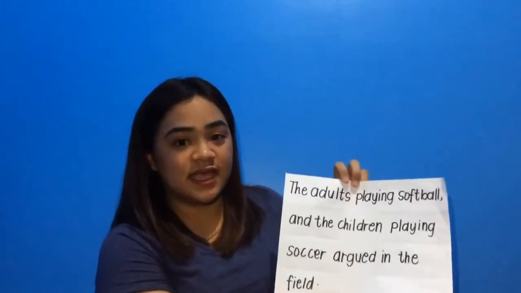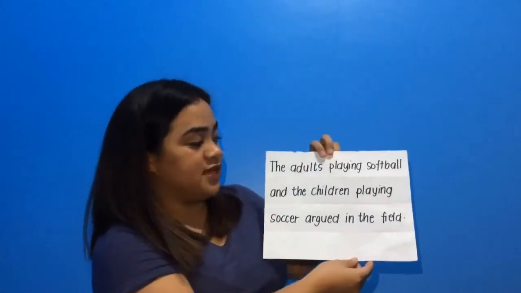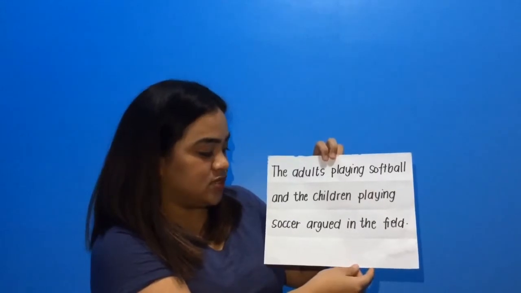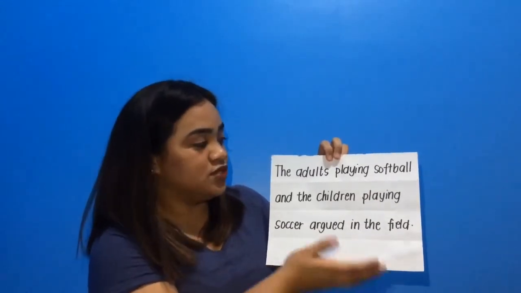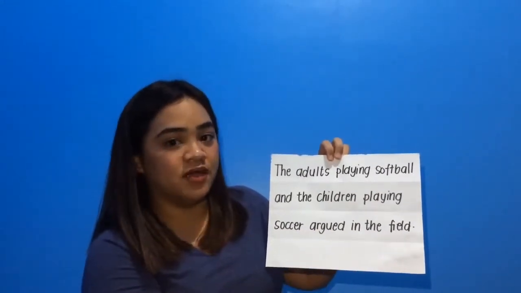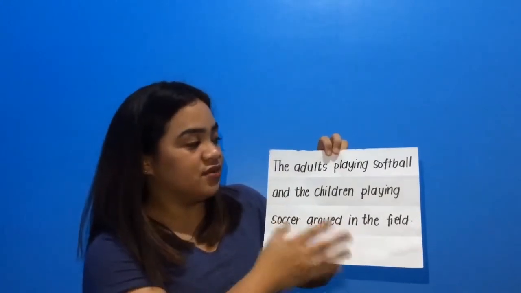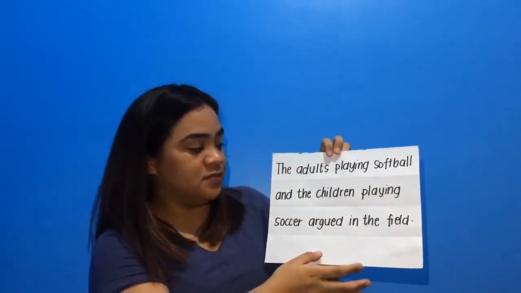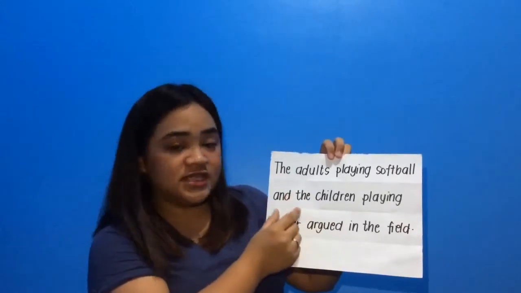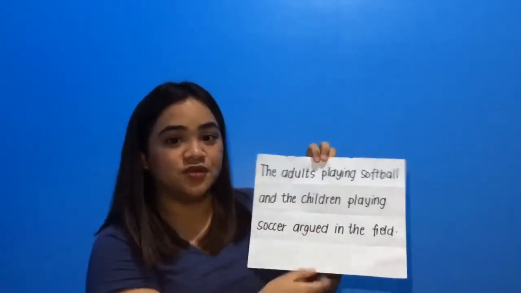To correct this sentence, we have here: the adults playing softball and the children playing soccer argued in the field. As you can see, there is no involvement of comma. So this is the right structure of the sentence because the conjunction itself connects the two subjects. So that is the first condition.